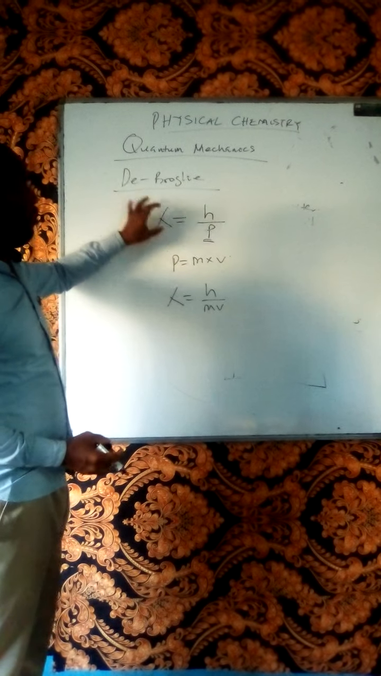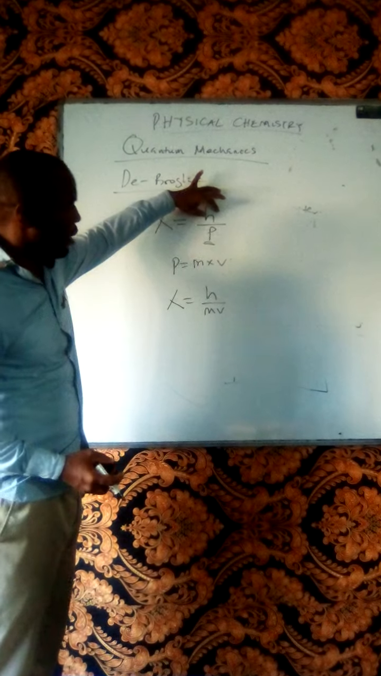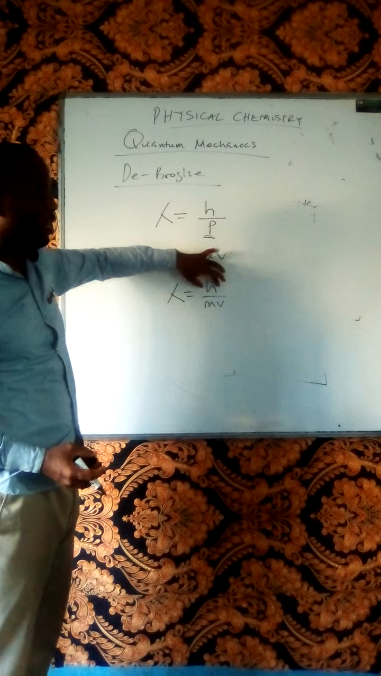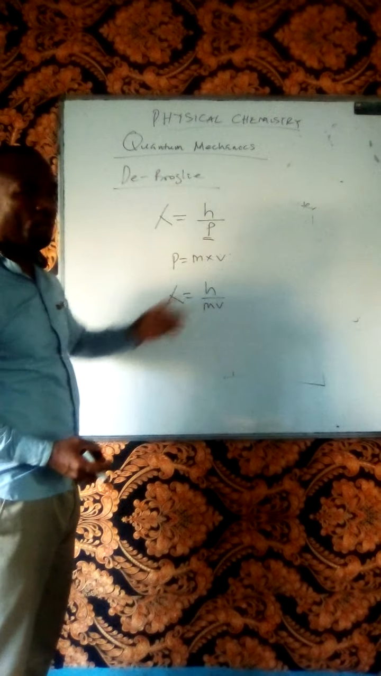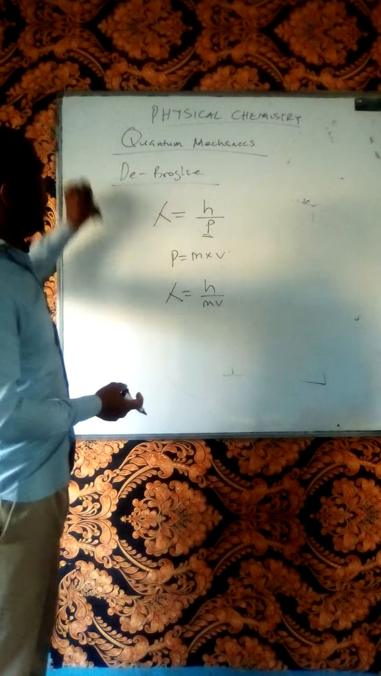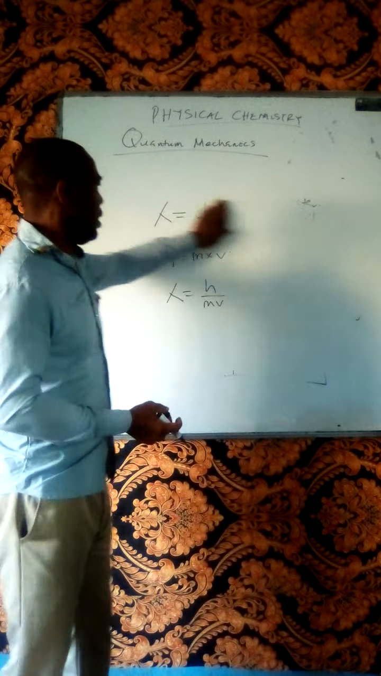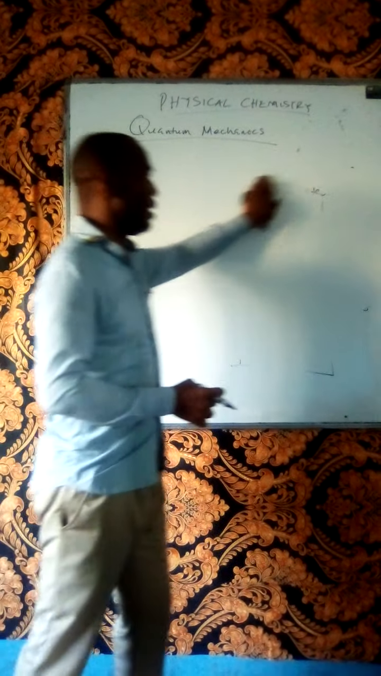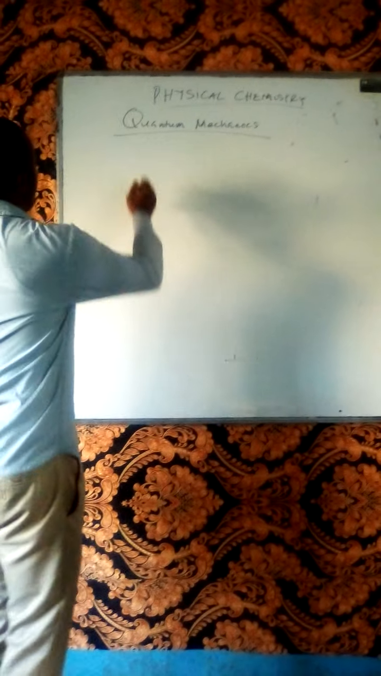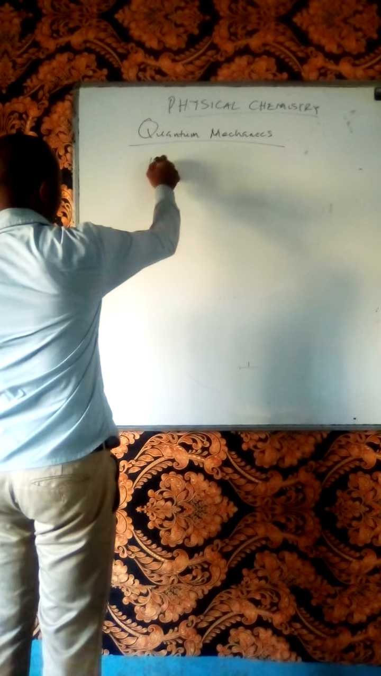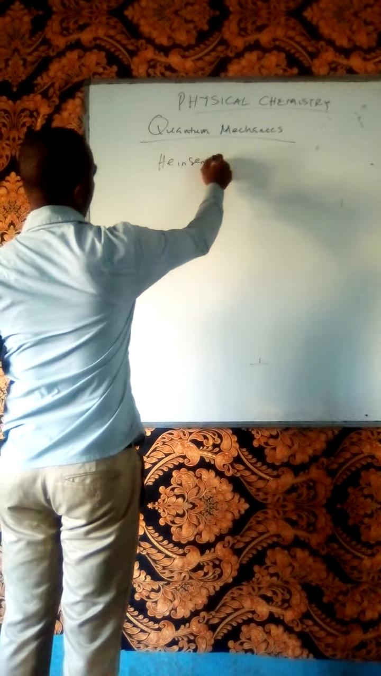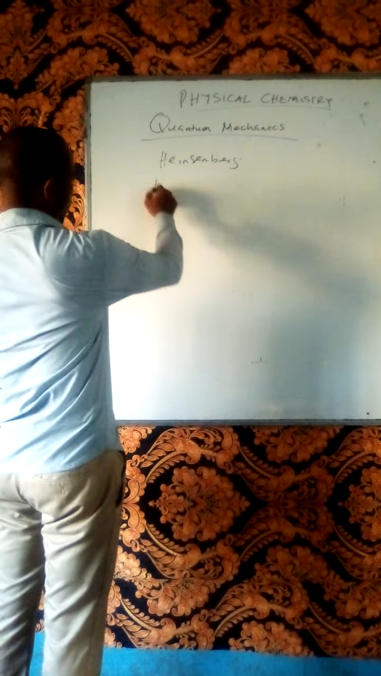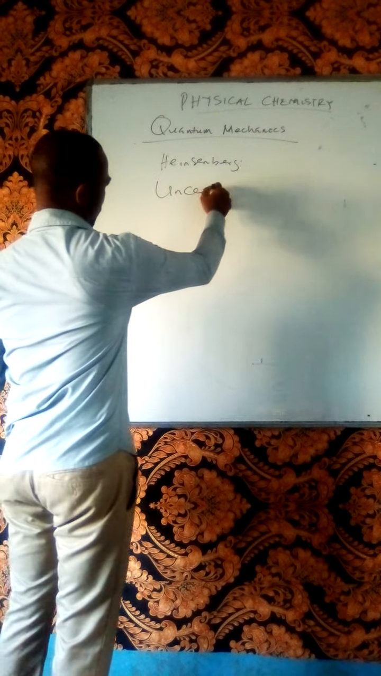So when we want to find the wavelength of a particle, either we use the Planck constant over the momentum or the Planck constant all over the product of mass and velocity of the particle. Okay, apart from de Broglie, another scientist that contributed to quantum mechanics is Werner Heisenberg. Heisenberg gave us what we call the uncertainty principle.